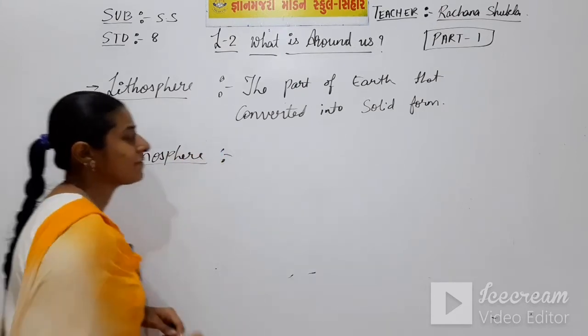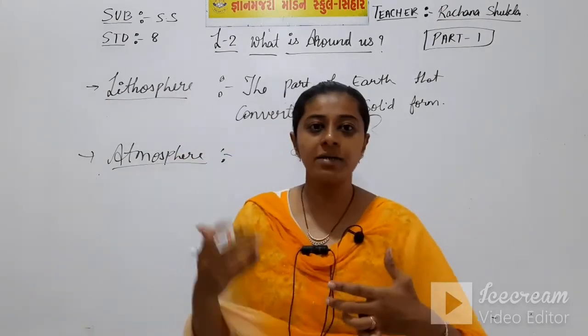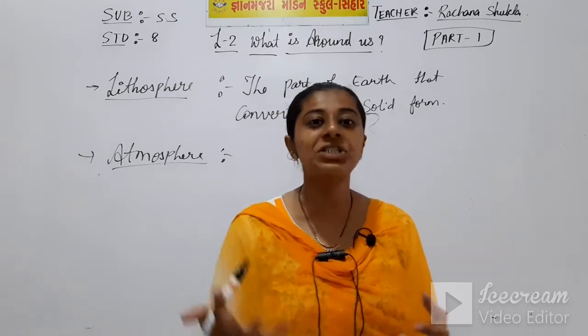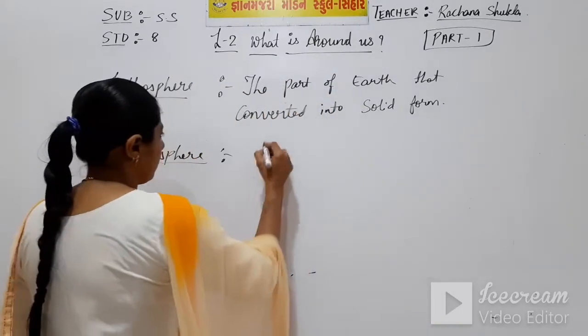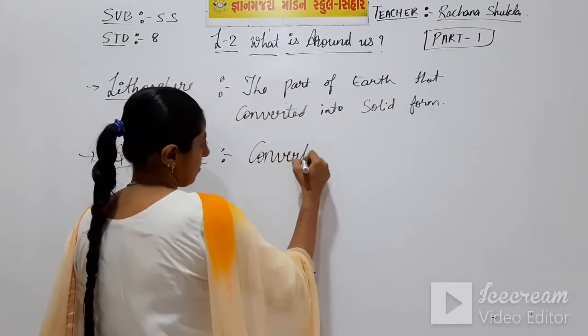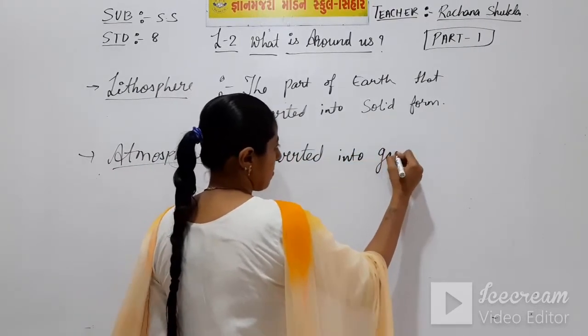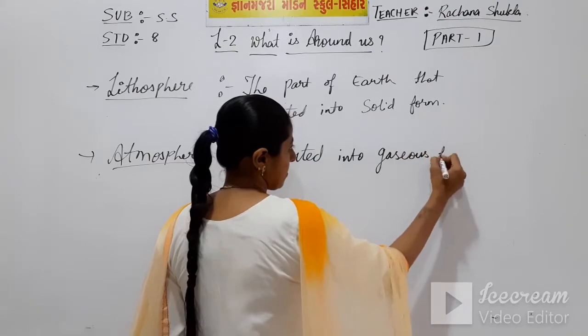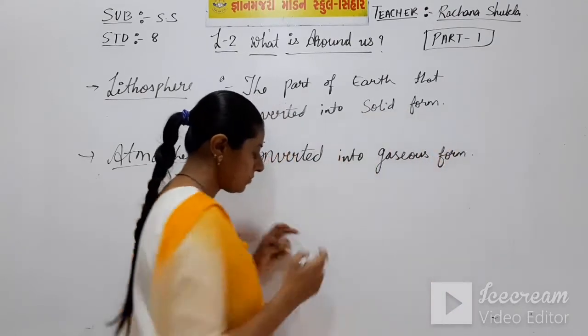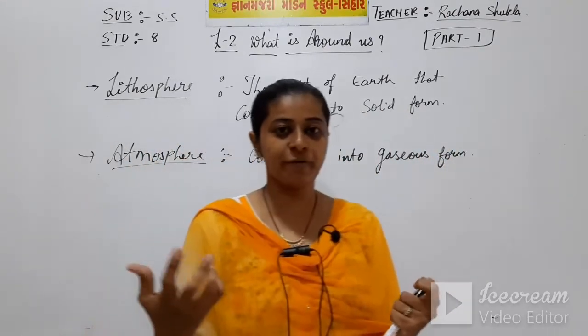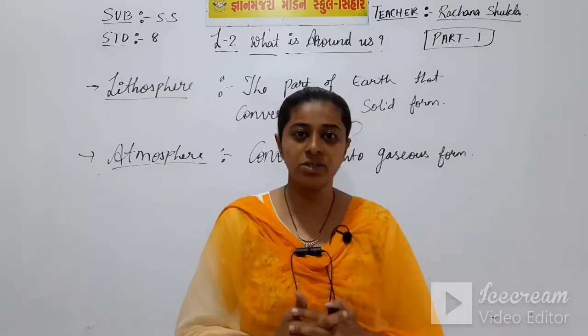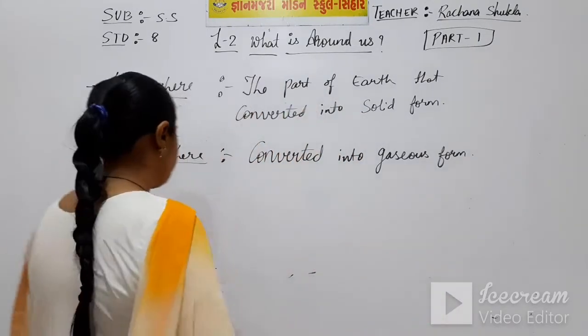What is the atmosphere? The part of earth that was converted into gaseous form. And all that gaseous form surrounding the earth is known as the atmosphere.